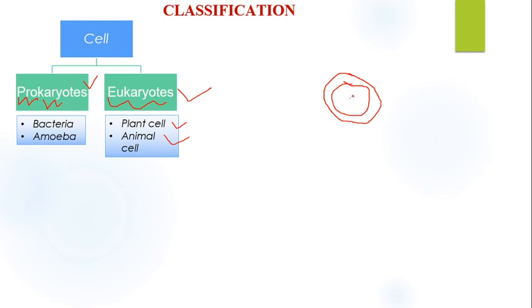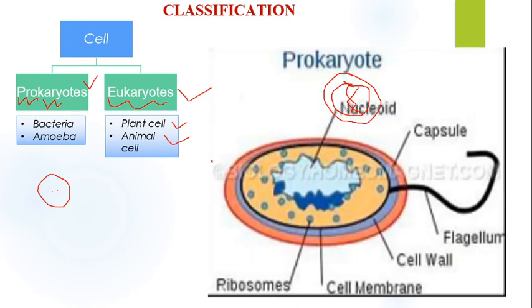This is the nucleus and the nucleus has DNA. This is called the true nucleus because it is surrounded by two membranes. But in prokaryotes, the nucleus is not surrounded by a double membrane. It's surrounded by a simple single membrane. Clear? So this is the classification of cells.